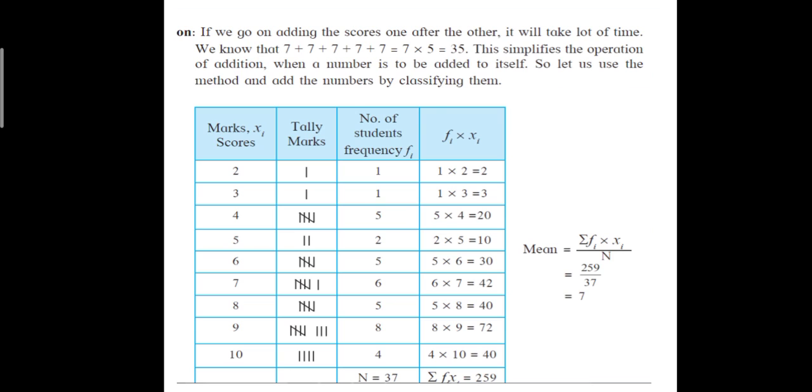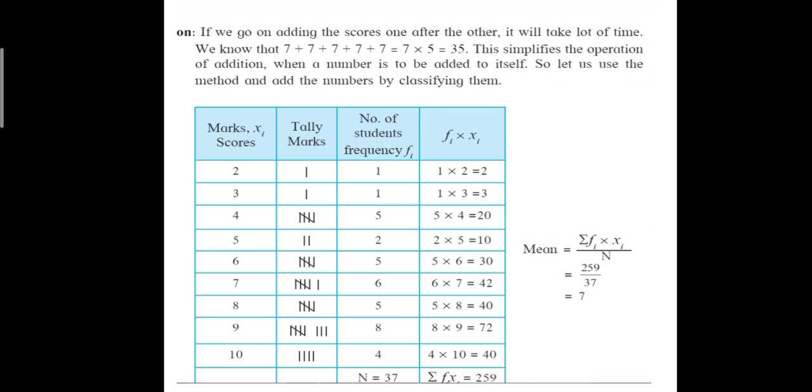Then see 5: 1, 2. Then for 6: 1, 2, 3, 4, 5. So the score for 6 is also 5. In this way, from the given scores, you can find out how many times each has occurred. 2 has occurred one time, therefore the tally mark is 1. 3 has occurred one time, therefore the tally mark is 1. 4 has occurred 5 times, therefore the tally marks are 5. 5 has occurred only 2 times, therefore the tally marks are 2, and so on. 6 has occurred 5 times, 7 has occurred 6 times.